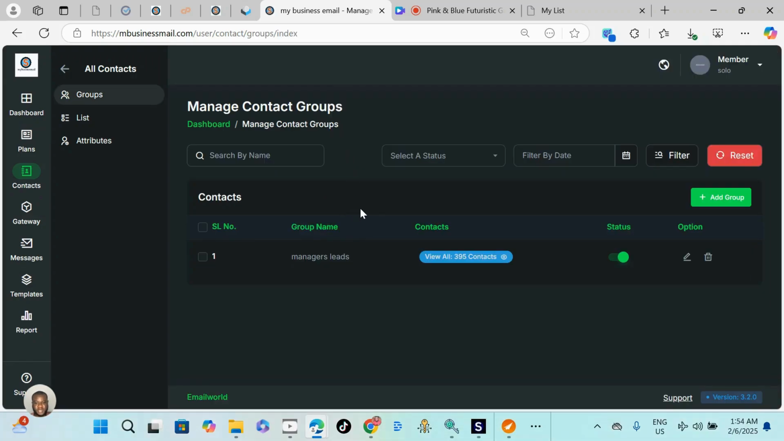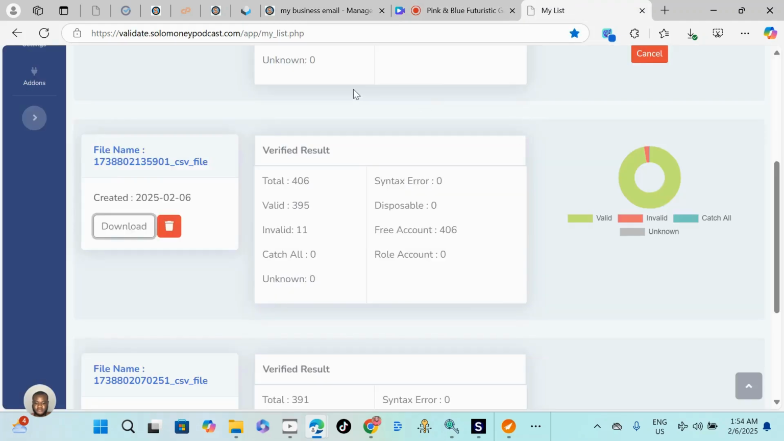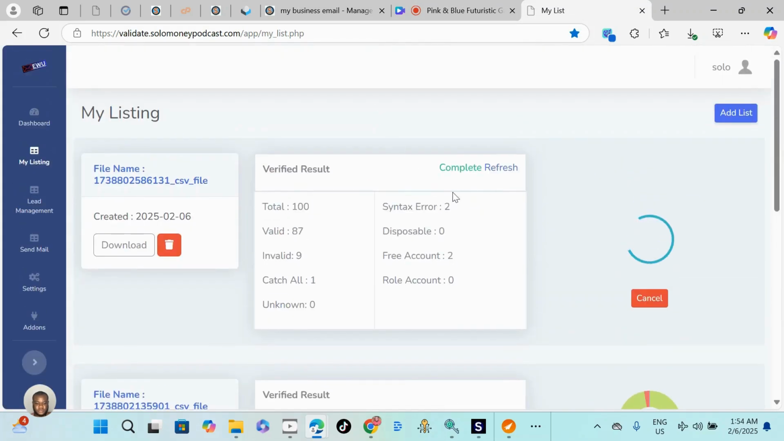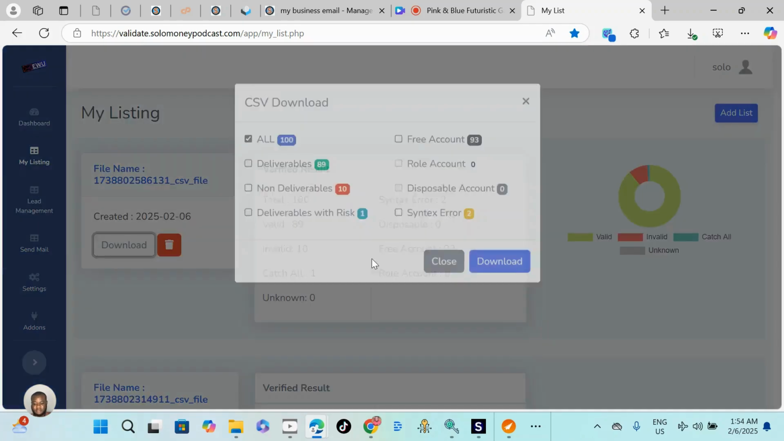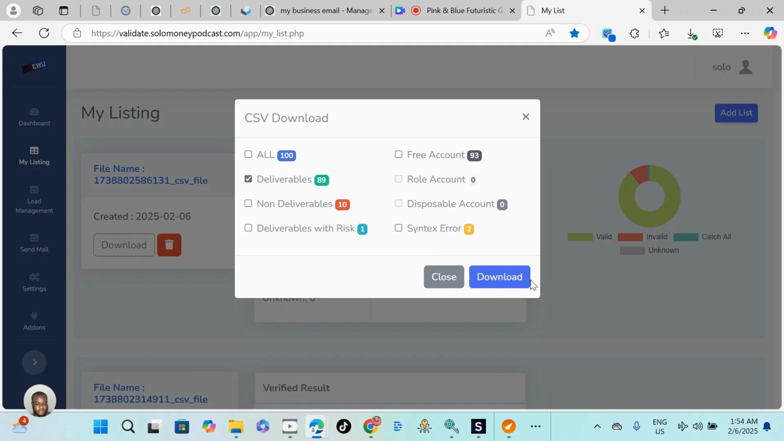Next step, we need to check our email verification to see if the last emails we were verifying have finished verifying. Scroll all the way to the top. You can see complete. The 100 emails have completed verifying. We get 87 valid emails and 9 invalid emails. So I'm going to refresh this page and here you see the data pop up. I can just go ahead and download only the good emails.